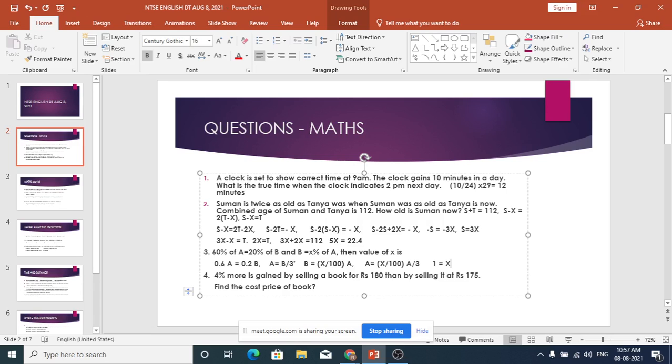60% of A is equal to 20% of B, correct? B is equal to X% of A, okay? That is XA by 100. One minute.